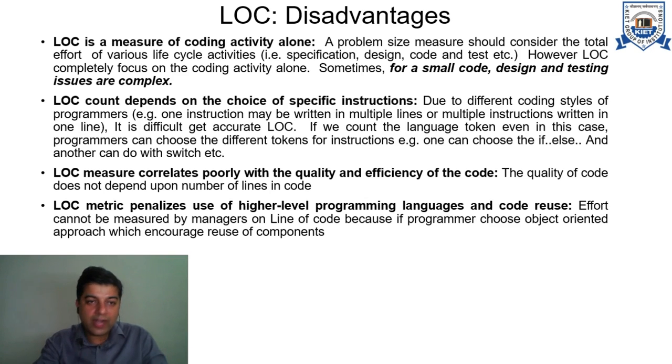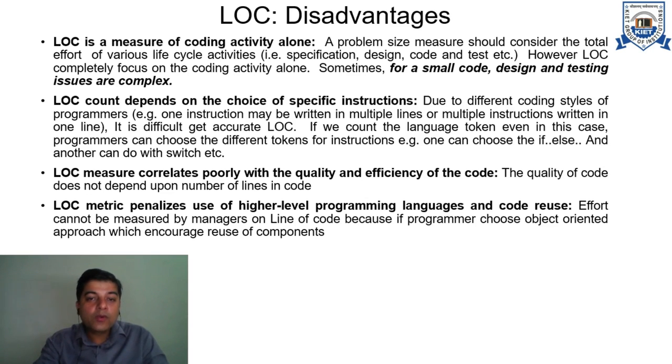The lines of code that will be delivered depend on the choice of specific instructions by a programmer. One programmer may code in 100 lines of code, and the same thing can be coded by somebody else in 40 to 50 lines of code. So the one who used 100 lines of code will be expected to have put more effort, more resources in order to generate that code as per this particular matrix, LOC.